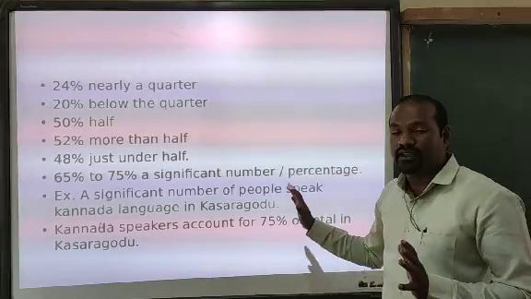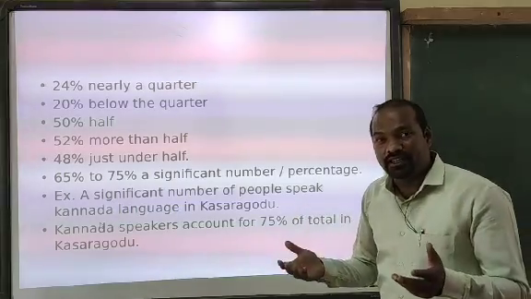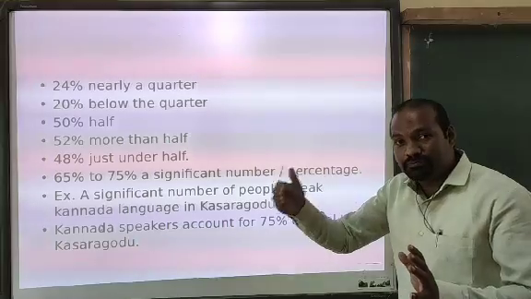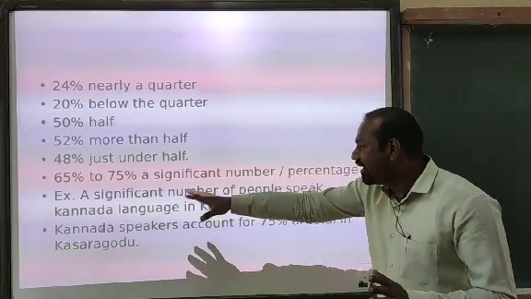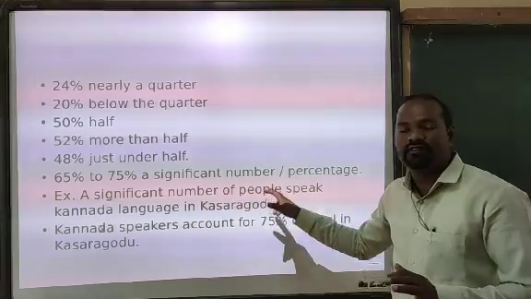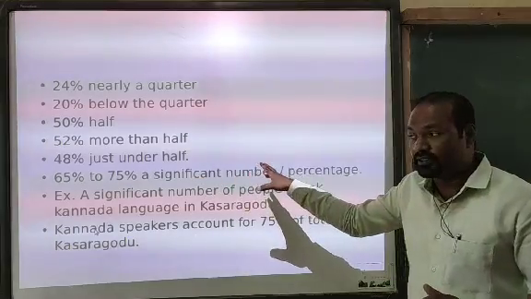I'll give one example here. In Kasaragod, more than 75% of the people speak Kannada. Just imagine that. I am explaining those percentages in words. A significant number of people speak the Kannada language in Kasaragod, instead of writing 65% to 75%.